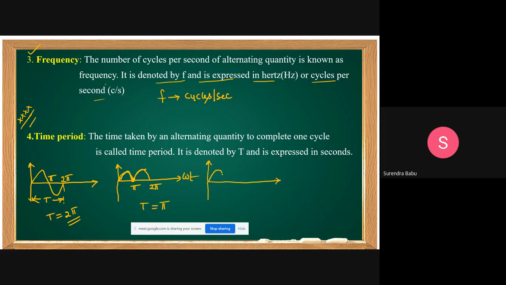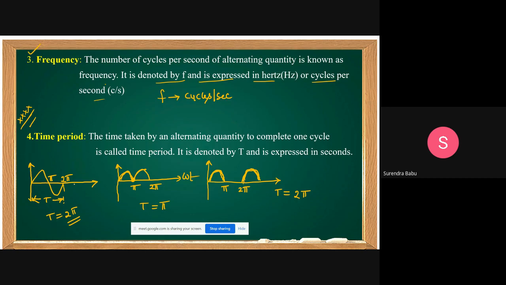Yes, friends. For example, I am drawing the waveform like this: this is pi and this is 2 pi. Can anybody tell what the time period of this waveform is? Yes, 2 pi. The time period is 2 pi, because this is the starting shape, and it is again repeating at 2 pi. This is another way to define the time period.